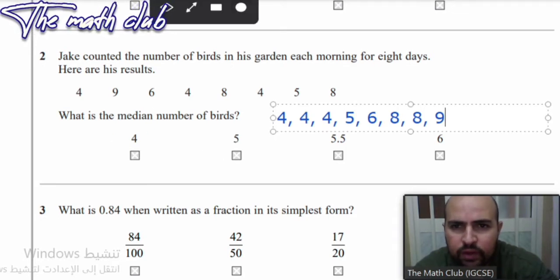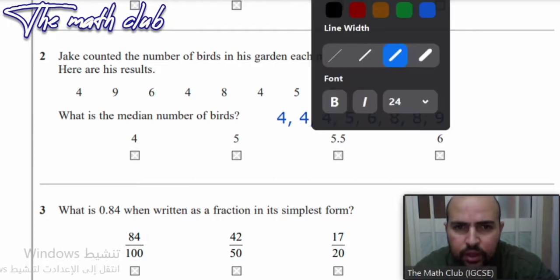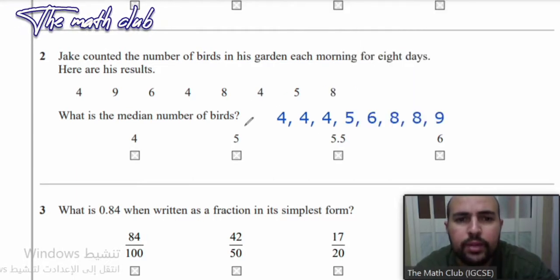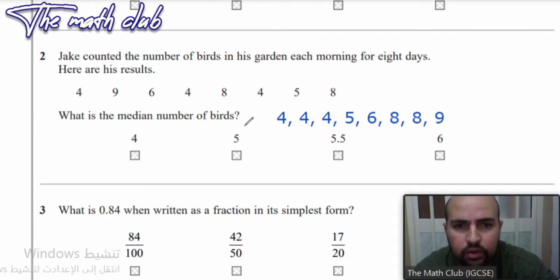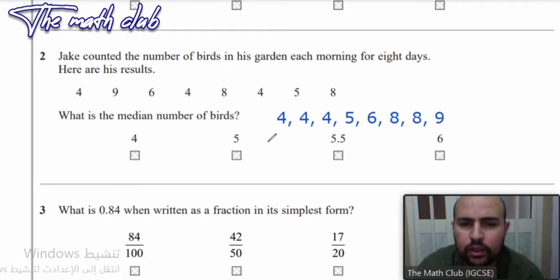Now let's find the median using this list of numbers. Now, the median is always in the middle. It's always in the middle. Now, how many numbers do I have here? Very good.